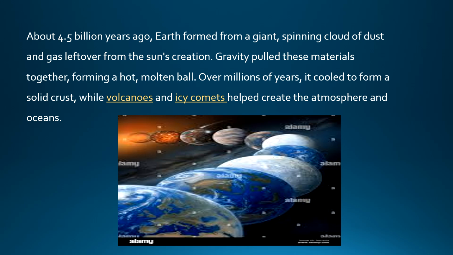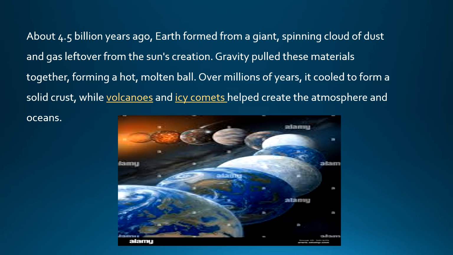Then earth was formed from a giant spinning cloud of dust and gas left over from the sun's creation. Gravity pulled these materials together, forming a hot, molten ball. Over millions of years, it cooled to form a solid crust, while volcanoes and icy comets helped create the atmosphere and oceans.